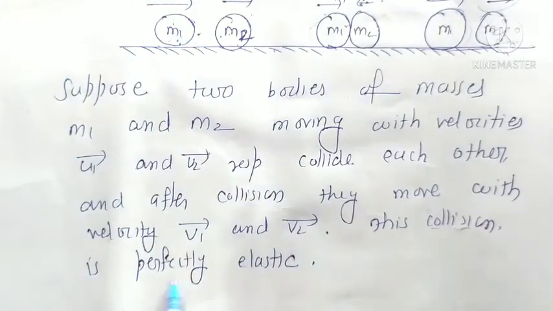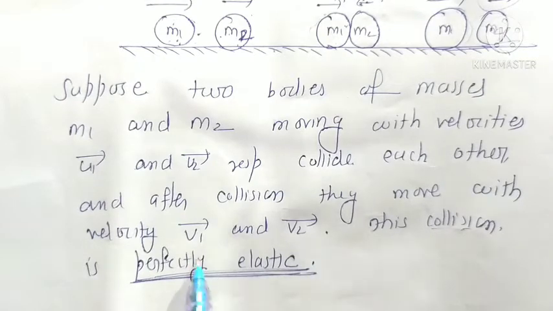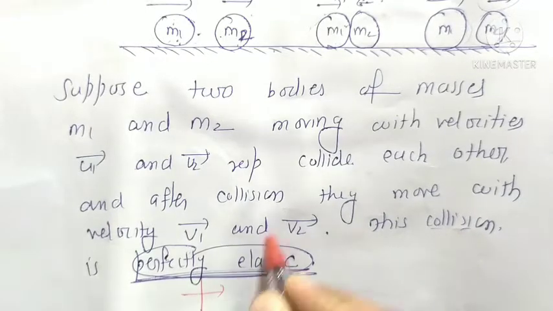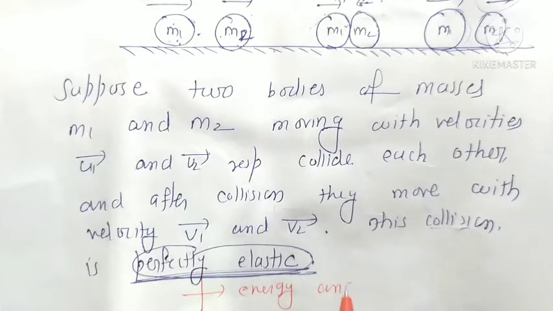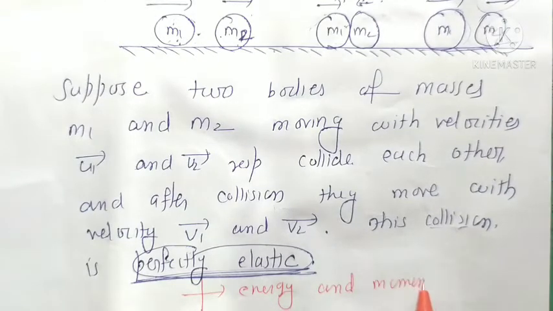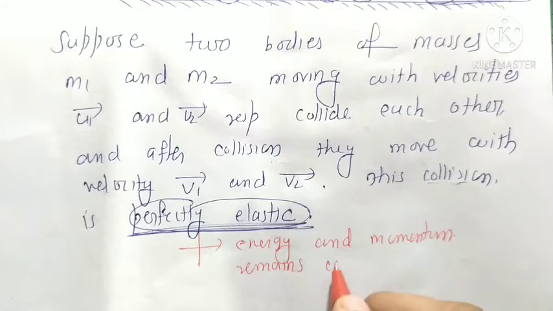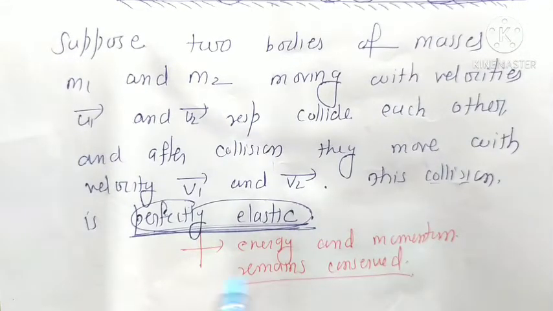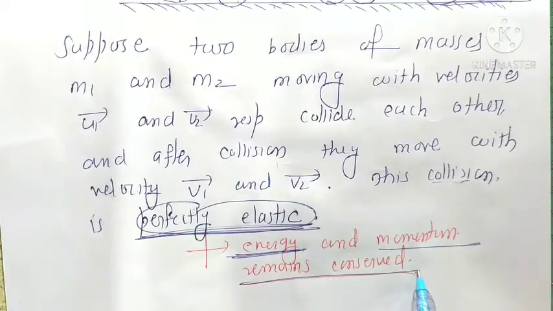This collision is perfectly elastic. So what is the meaning of a perfectly elastic collision? In a perfectly elastic collision, energy and momentum remain conserved. Energy and momentum remain conserved. So this is an elastic collision. Firstly, energy and momentum remain conserved.